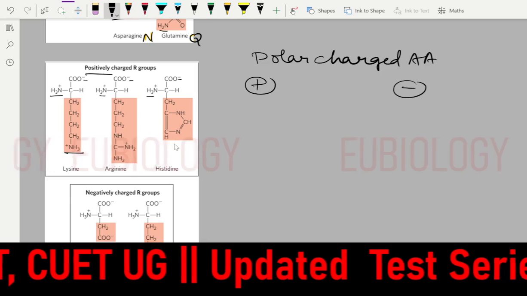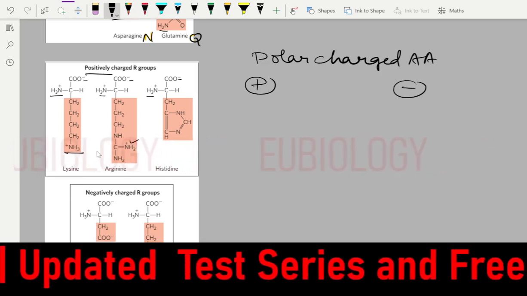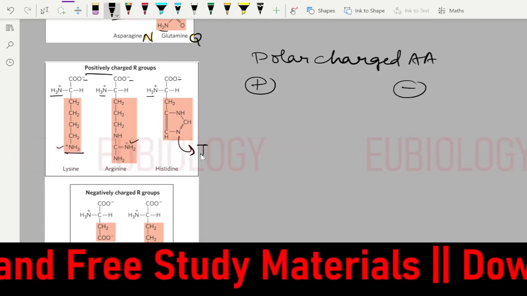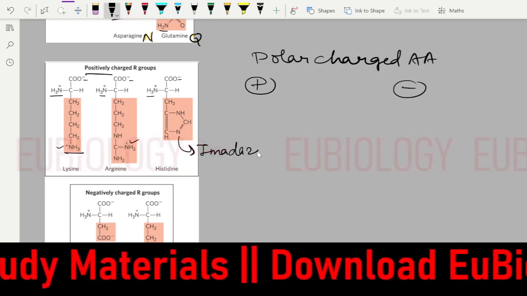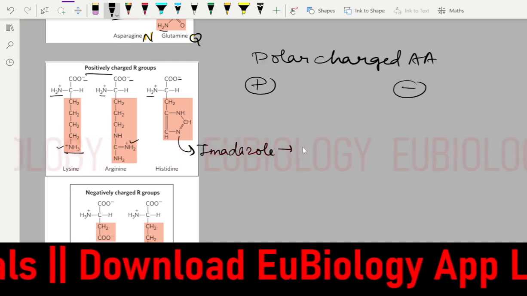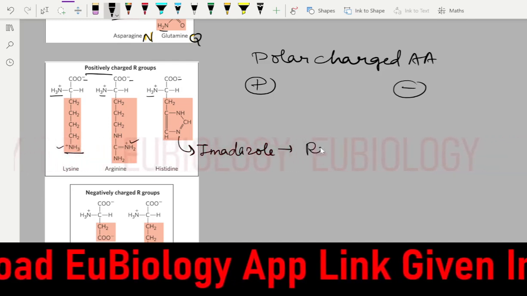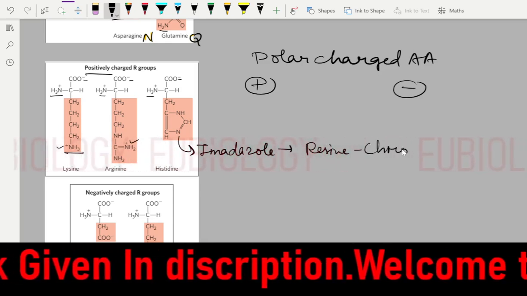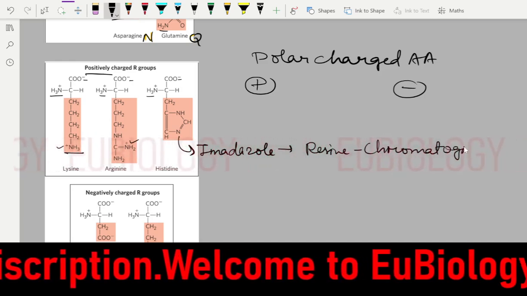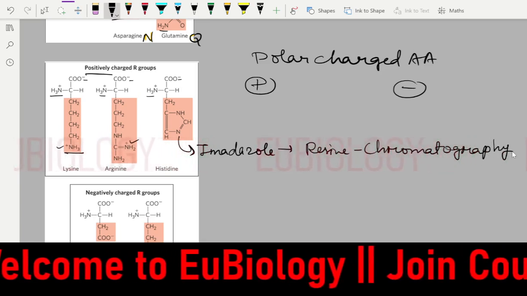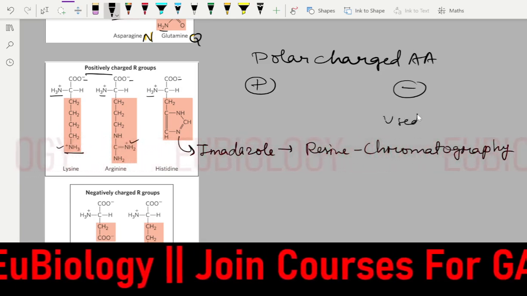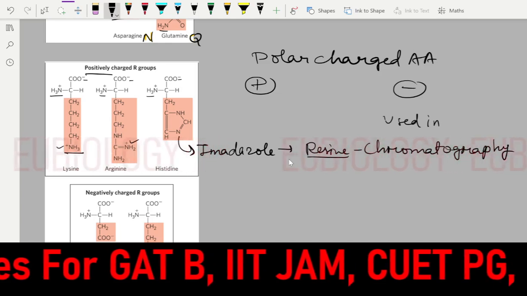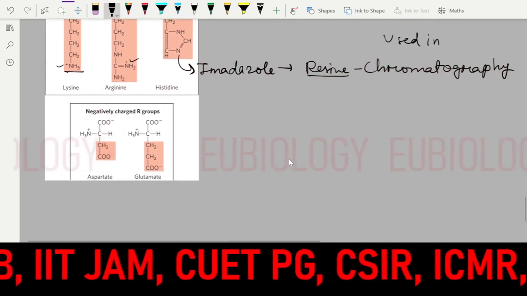But in net charge, they will have this positive charge, and another in this imidazole ring. So this is helping with the resins also. It will help in the resin and chromatography techniques. It is used in chromatography techniques because it will bind with the resins and it will bind to the other amino acids.